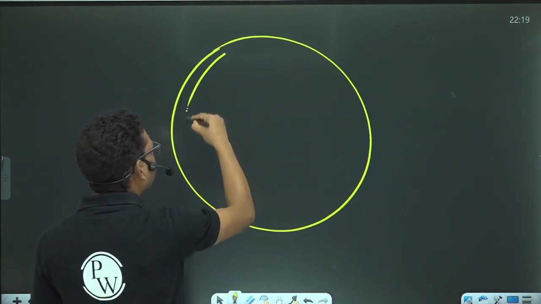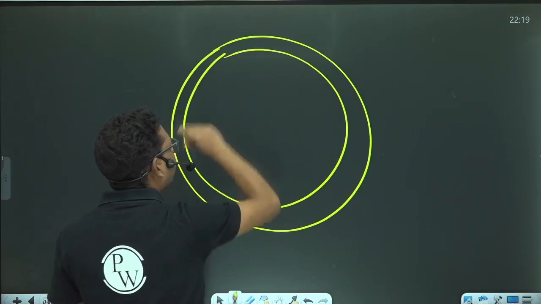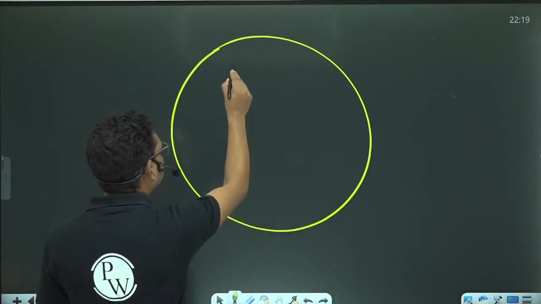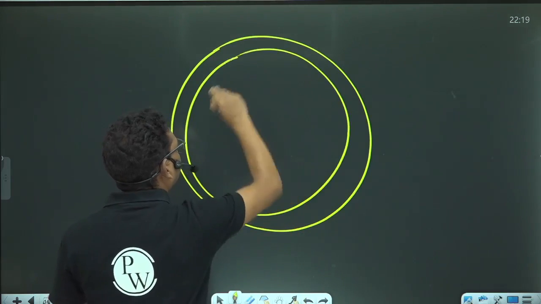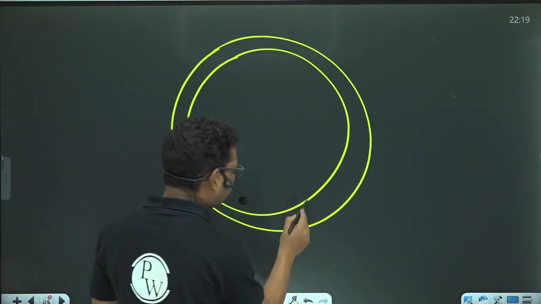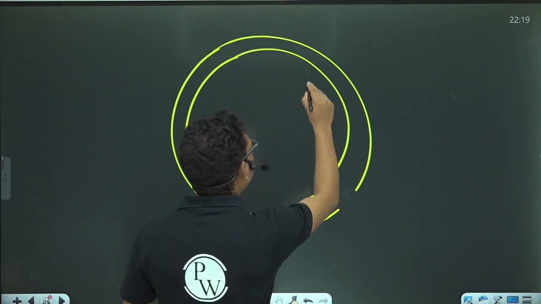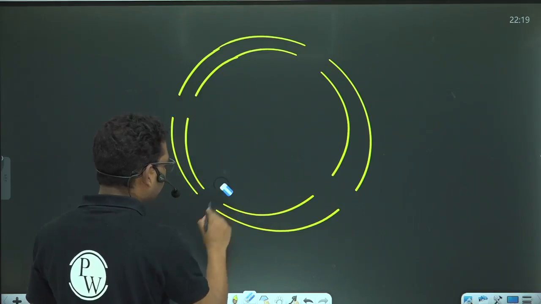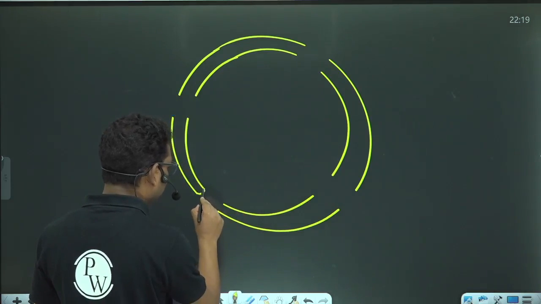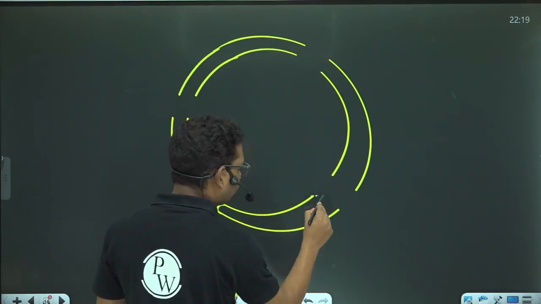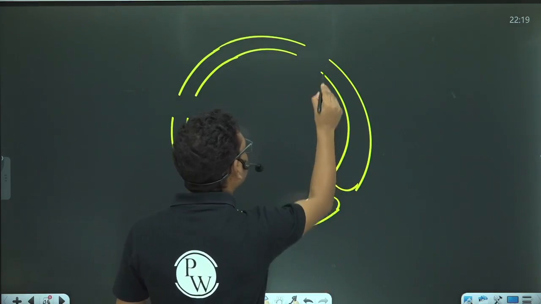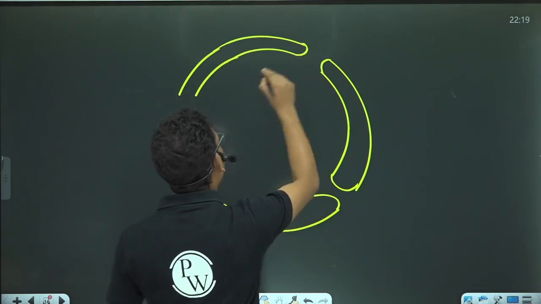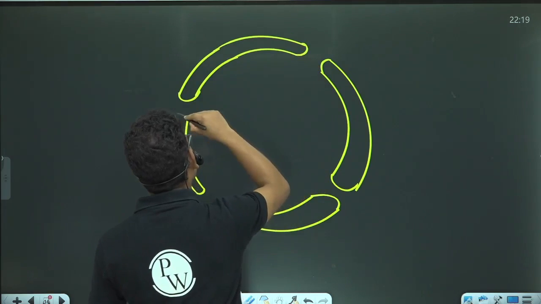This nucleus will have two membranes, and these membranes will have a number of pores. Let me draw these pores. This is a nuclear pore. These nuclear pores are formed by the fusion of the two membranes.